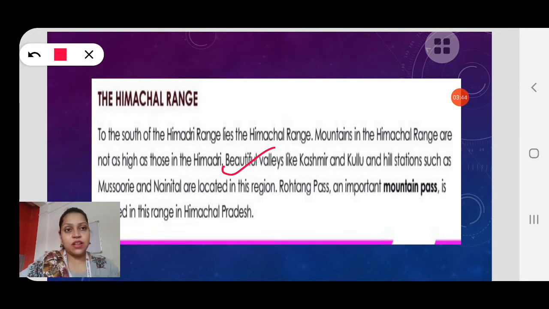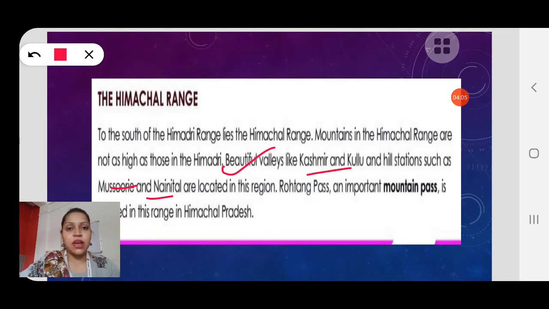So in this region you can find many beautiful valleys like Kashmir and Kulu, and hill stations such as Mussoorie and Nainital. Also, children, you will find in this range in Himachal Pradesh a very important pass, which is the Rohtang Pass.